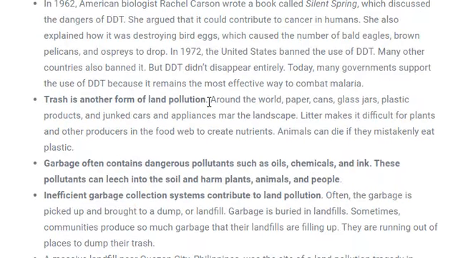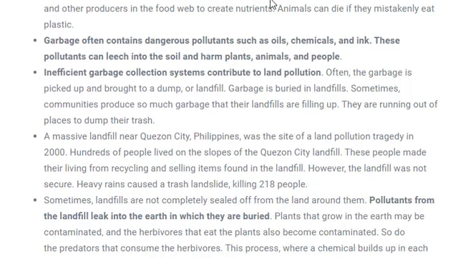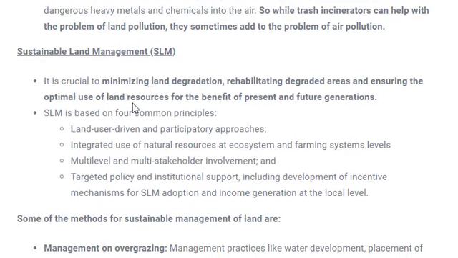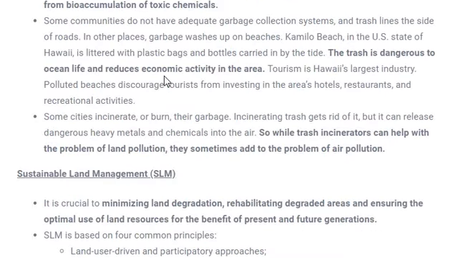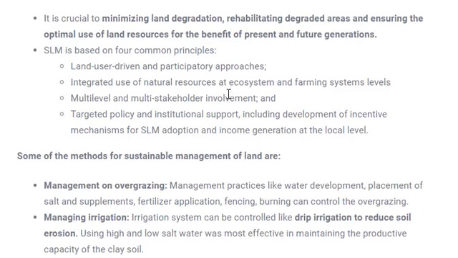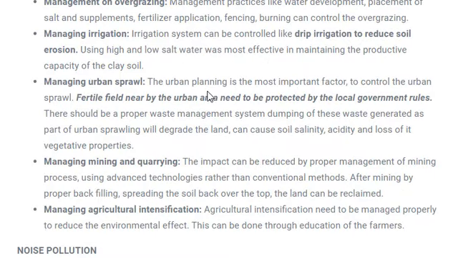Trash means dumping our trash, unwanted garbage. Landfills are also a major reason for land pollution. So these are how land pollution occurs, and there is a way we can mitigate or reduce land pollution, that is sustainable land management. There are certain ways, like management of overgrazing. The land should not be overgrazed so that the fertile soil cannot move from one place to another.